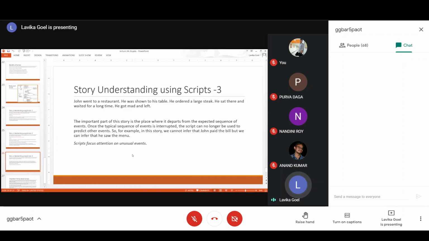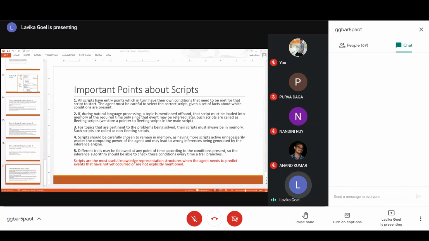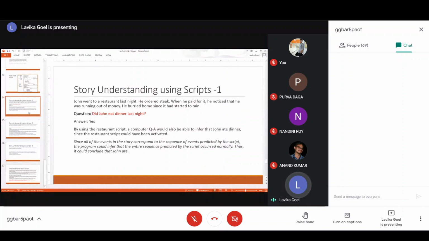So scripts also help us in focusing on unusual events and understanding which event cannot be inferred from a particular story, so that we don't get wrong inferences. So that was the basic usage of scripts that we did through three examples, three questions, on the script of restaurant.